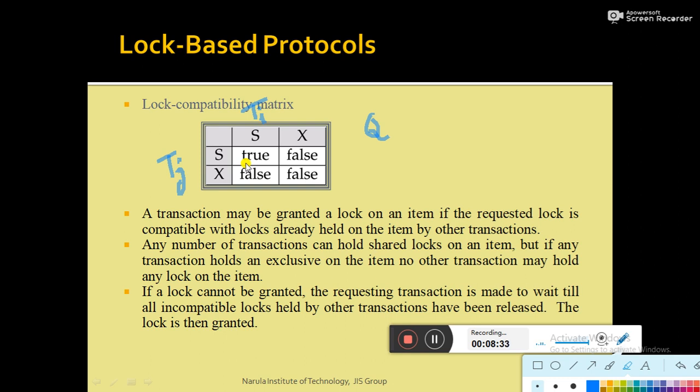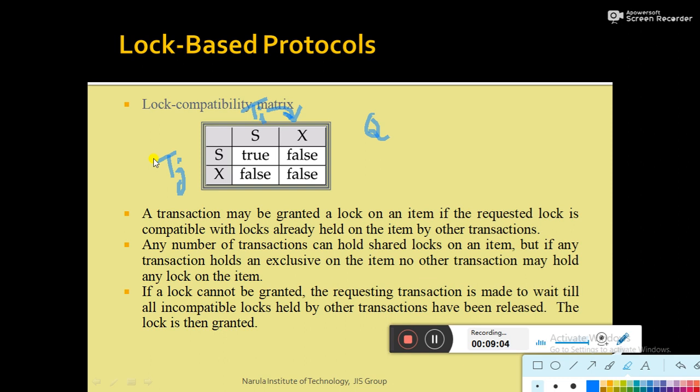But now suppose transaction Ti already holds a lock on data item Q in X mode. X mode means exclusive mode lock, meaning Ti can perform both read and write operations. And suppose Tj also tries to acquire a lock on the data item Q in shared mode, then it is false, meaning the concurrency control component cannot accept the lock request of Tj.